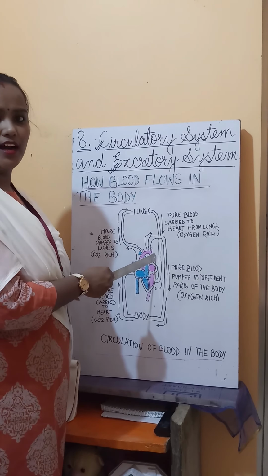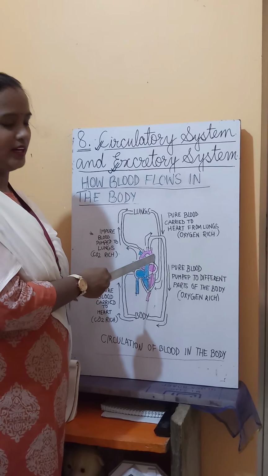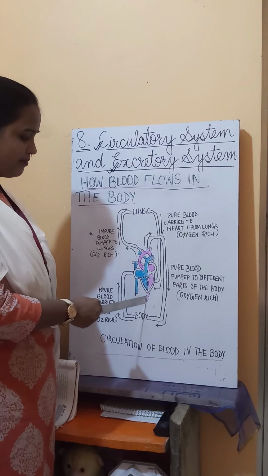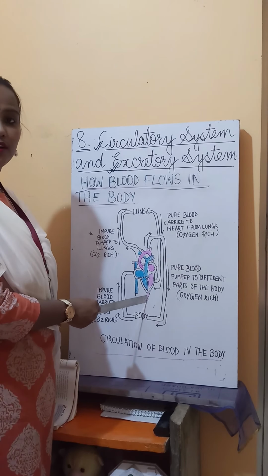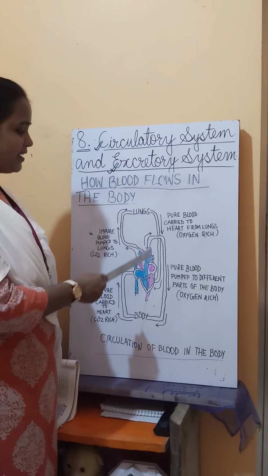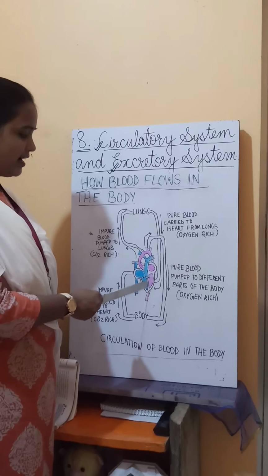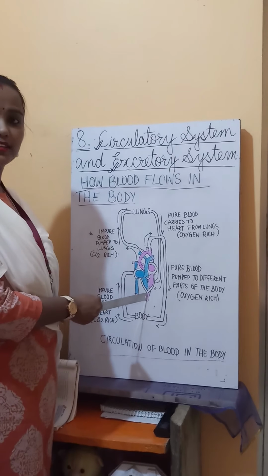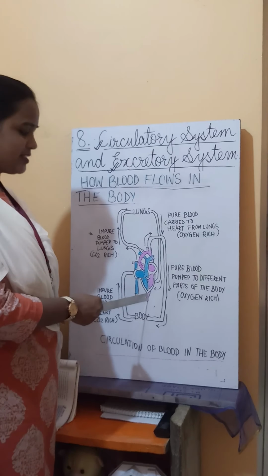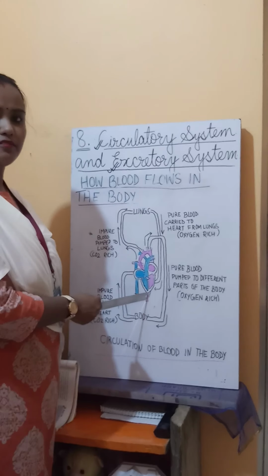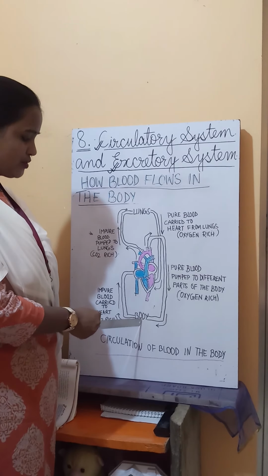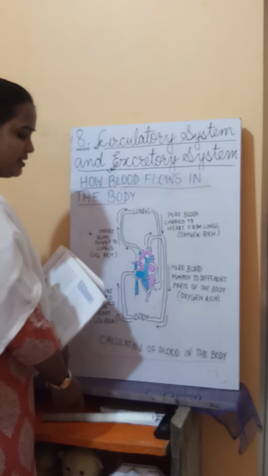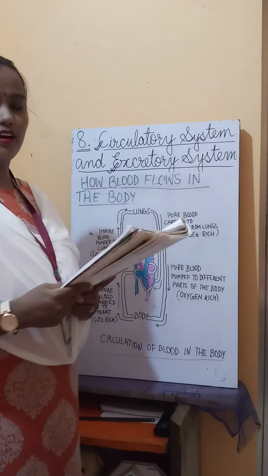Now once again the heart is filled with the pure blood, and then this pure blood, as you can see, the red blood vessels, these are the arteries. The red vessels over here are the arteries, and from these arteries the pure blood, which is rich in oxygen, goes to different parts of our body. This is what is explained in this paragraph.